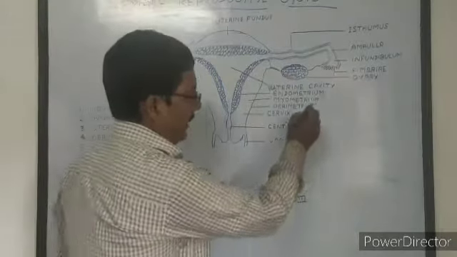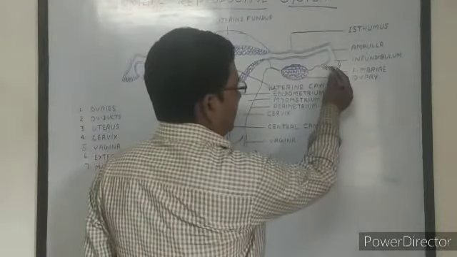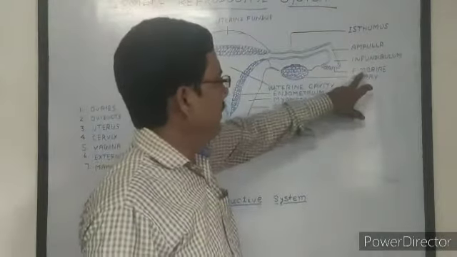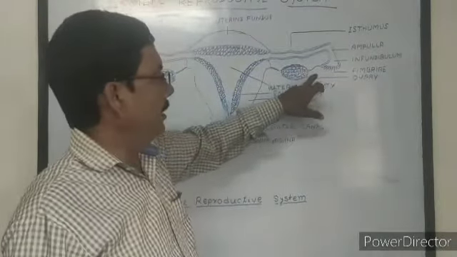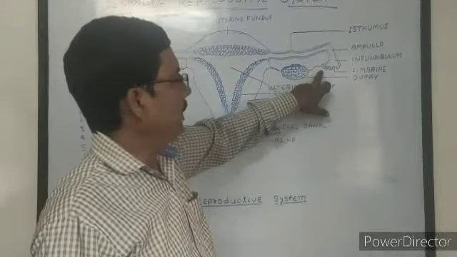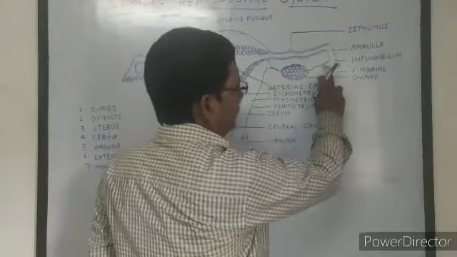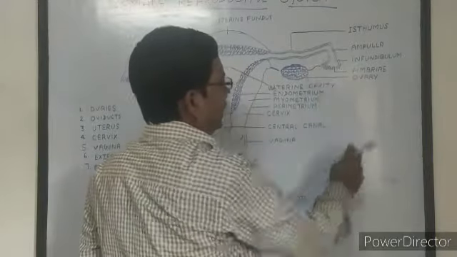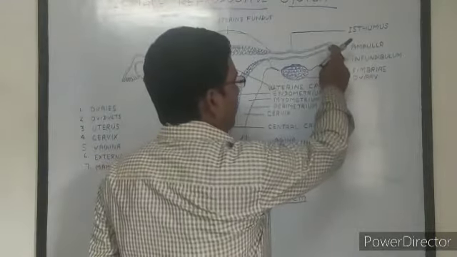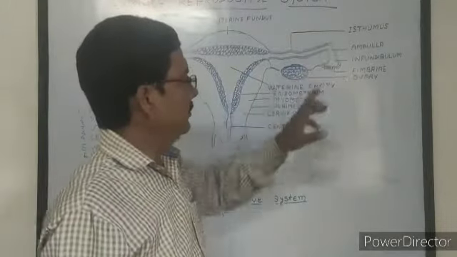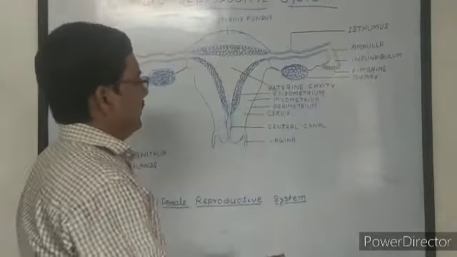Its interior end has numerous finger-like projections called fimbriae. Fimbriae help in movement of the ovum into the fallopian tube. The ovum comes into the infundibulum and moves up to the ampulla region. Here it waits for some time.